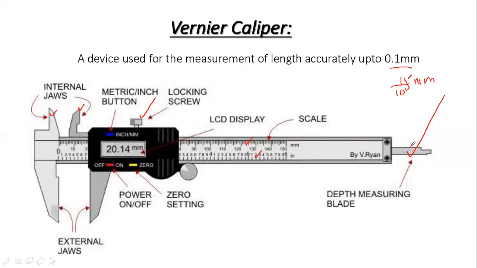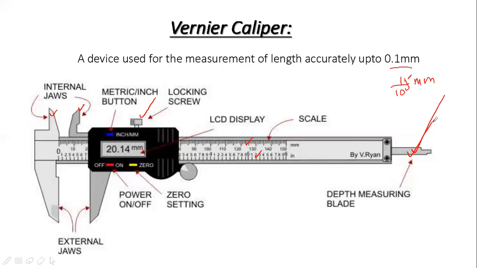Tail of vernier caliper is used to calculate the depth of narrow tubes and holes. So vernier caliper is a length measuring instrument. If you measure length to 0.1 millimeter, it will give you accurate reading.